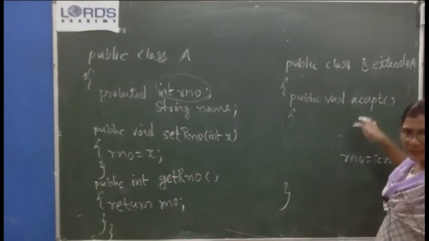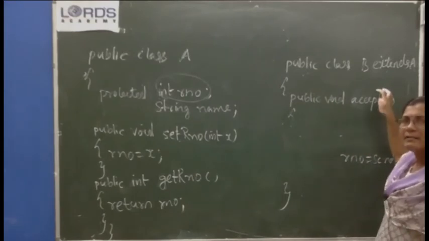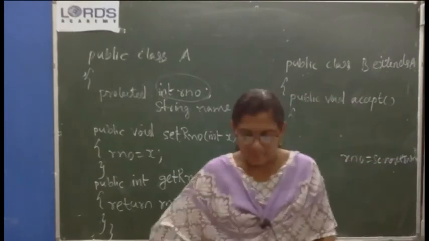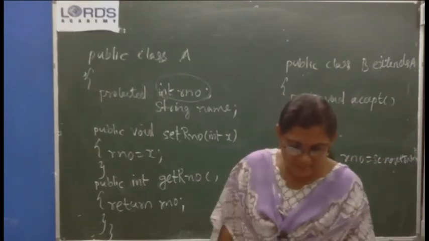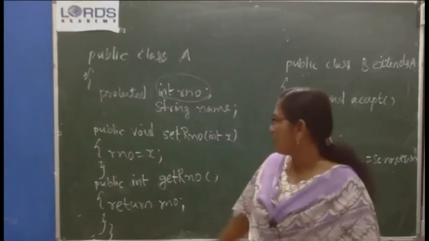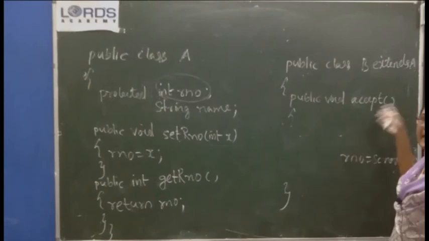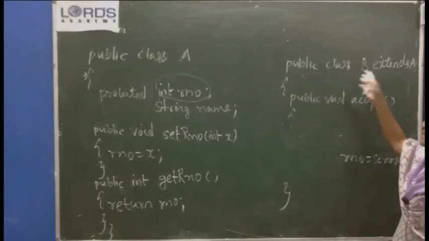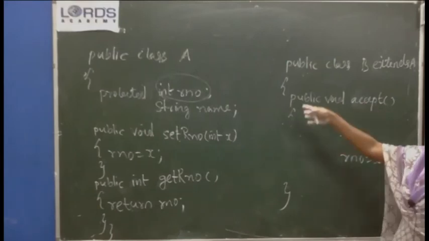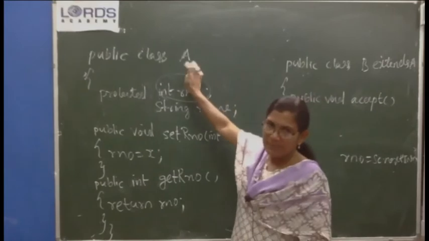You write your own class, make it a subclass of that class, compile this class and directly use the characteristics and behaviors. So that is what is given. This feature is termed reusability. Once you have written it, we are using it again and again in many other classes. Public class C extends A, public class B extends A, public class F extends A. Any number of subclasses can be created from this class.